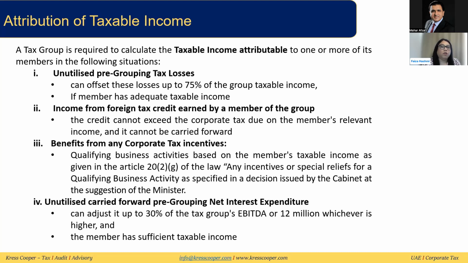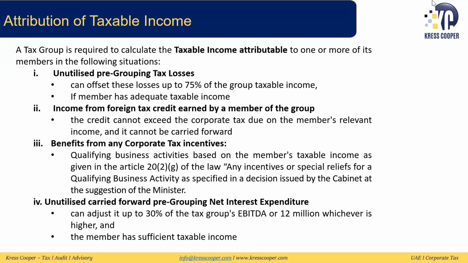Then we discussed that the fourth case is unutilized carry forward pre-grouping net interest expense. We know that we can adjust up to 30% of the EBITDA or 12 million, whichever is higher. When we are looking at this 30%, it will be looked at the group level. So here also there are two conditions: one is this ceiling, and the other is that the member who has this pre-grouping net interest expenditure should have sufficient taxable income. So in these four cases, we will look at the individual companies. We will not look at the tax group as a whole.